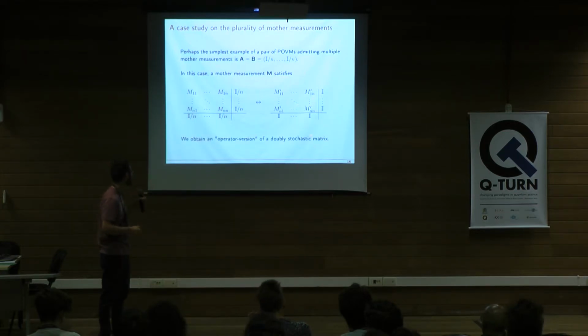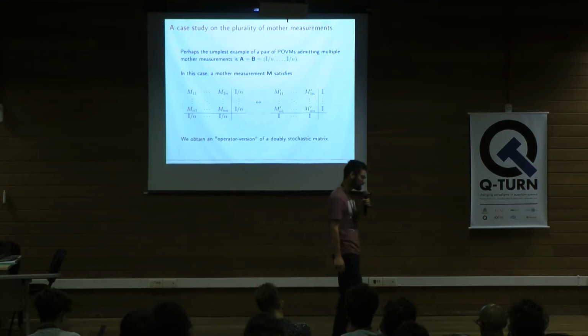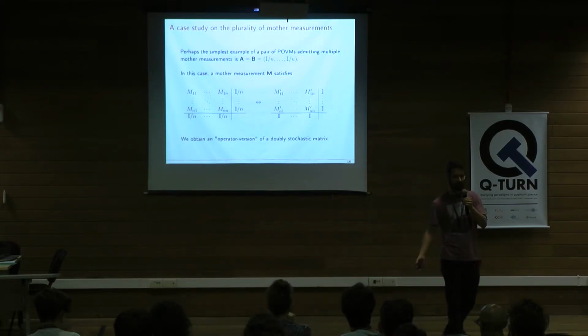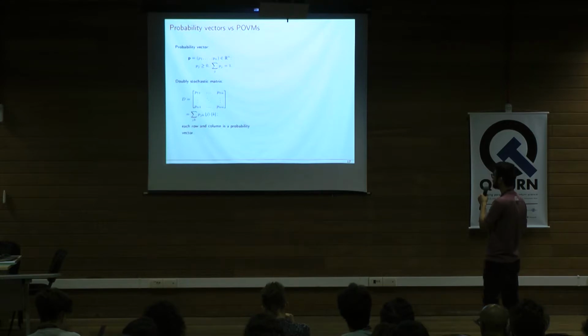So this is exactly what you have. It's some kind of generalization of doubly stochastic matrices where we're somehow increasing the dimension of the entries here, right? So this is not a coincidence. Actually, this comes from the fact that if we stop to think about it, a POVM is exactly an operator version of a probability vector. So here I draw a parallel between them.